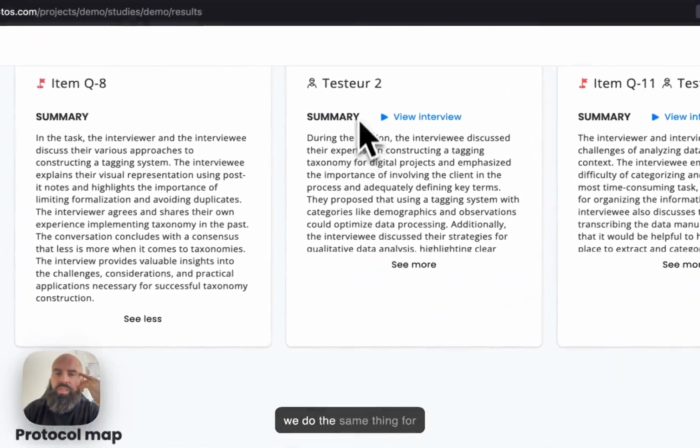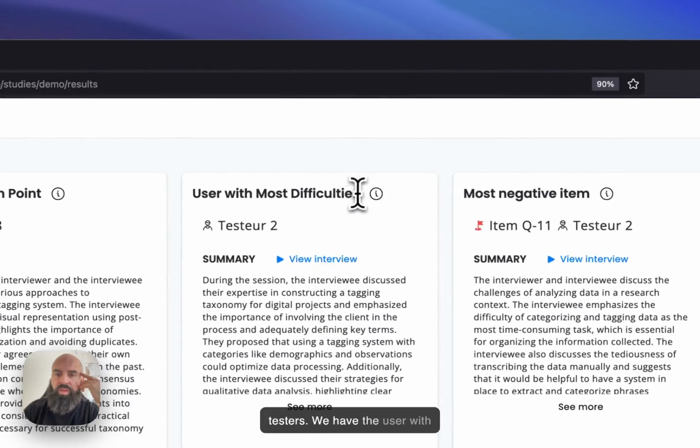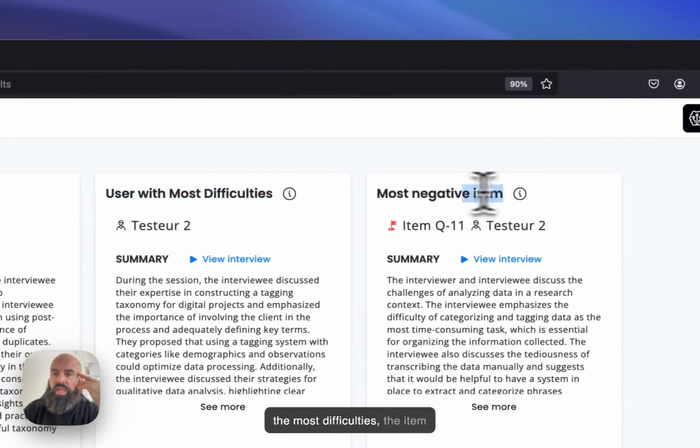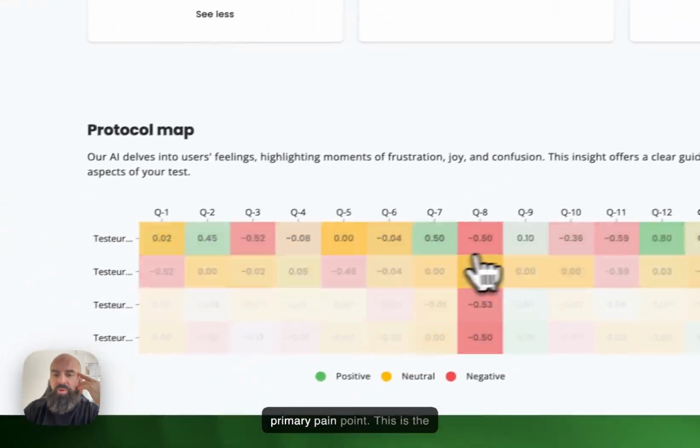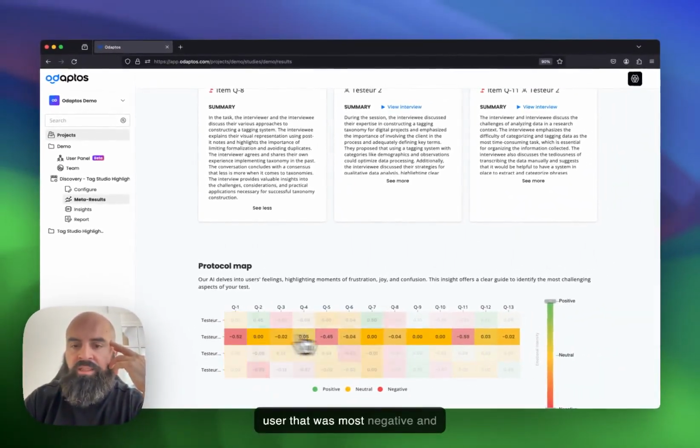And also we do the same thing for testers. So we have the user with the most difficulties, the item that was most negative, and the primary pain point. So this is the primary pain point, this is the user that was most negative, and this is the item that was the most negative one of all of them.